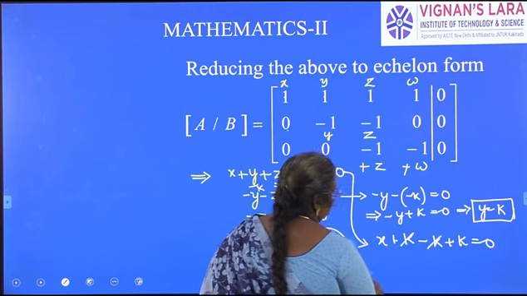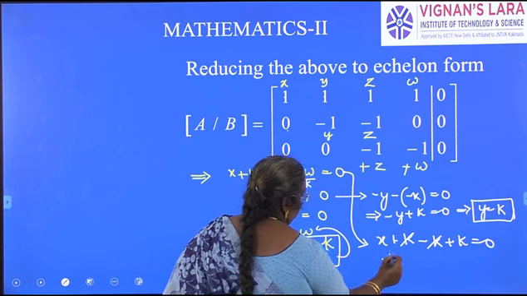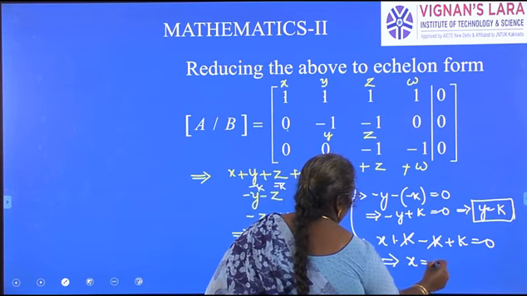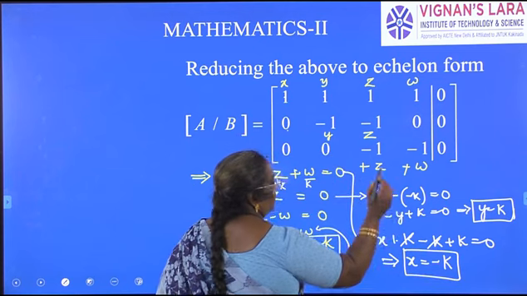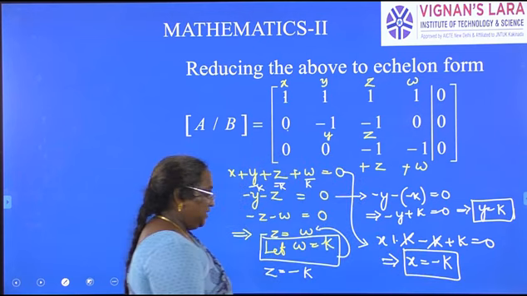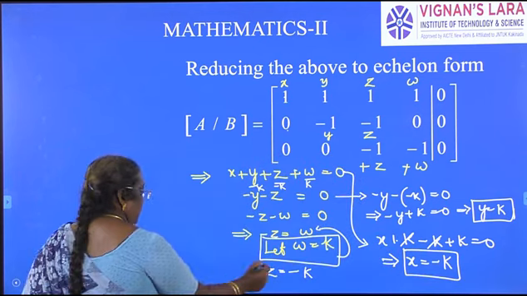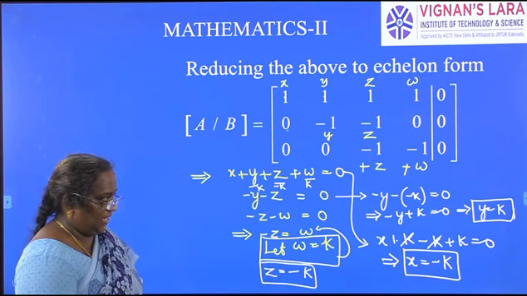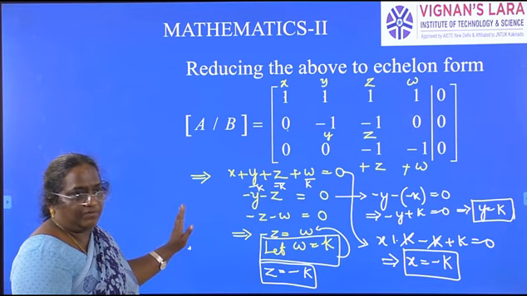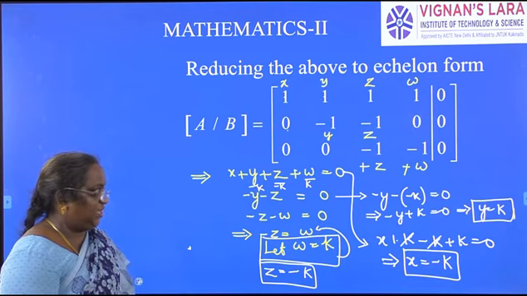So, plus k minus k gets cancelled. You will get x is equal to minus k. So, what is the solution? X is equal to minus k, y is equal to k, z is equal to minus k, and w is equal to k. This is a case of having infinitely many solutions.